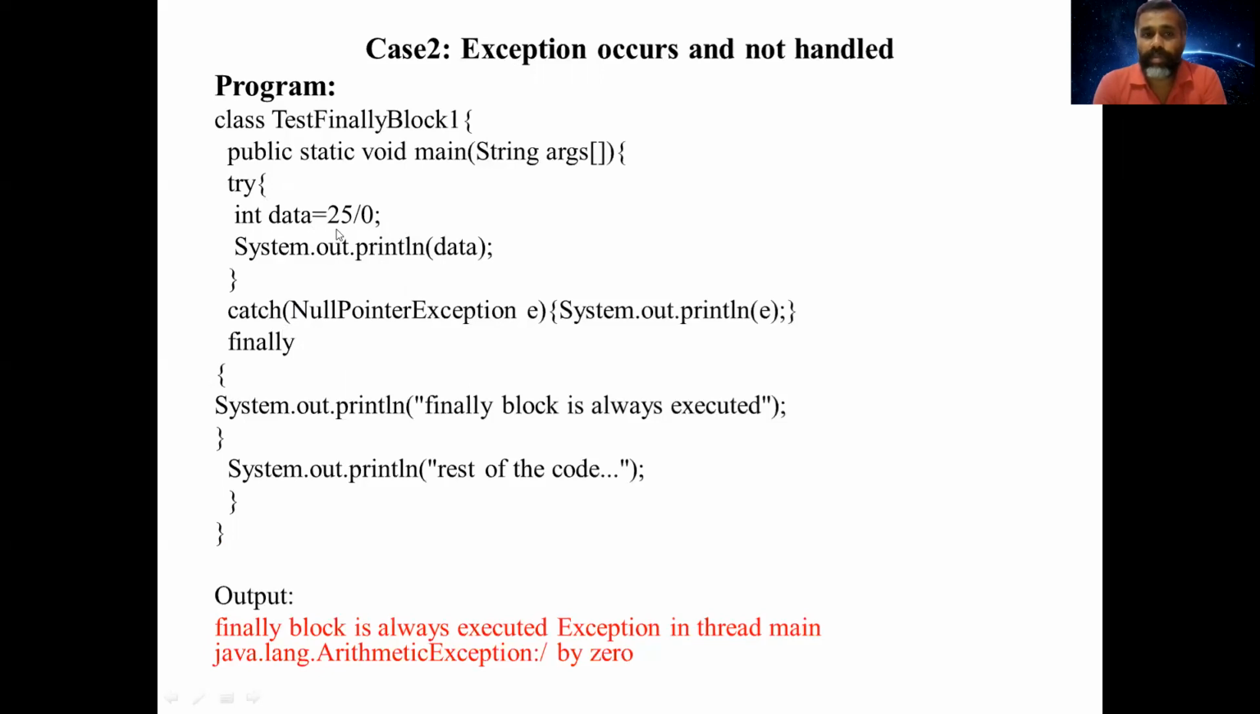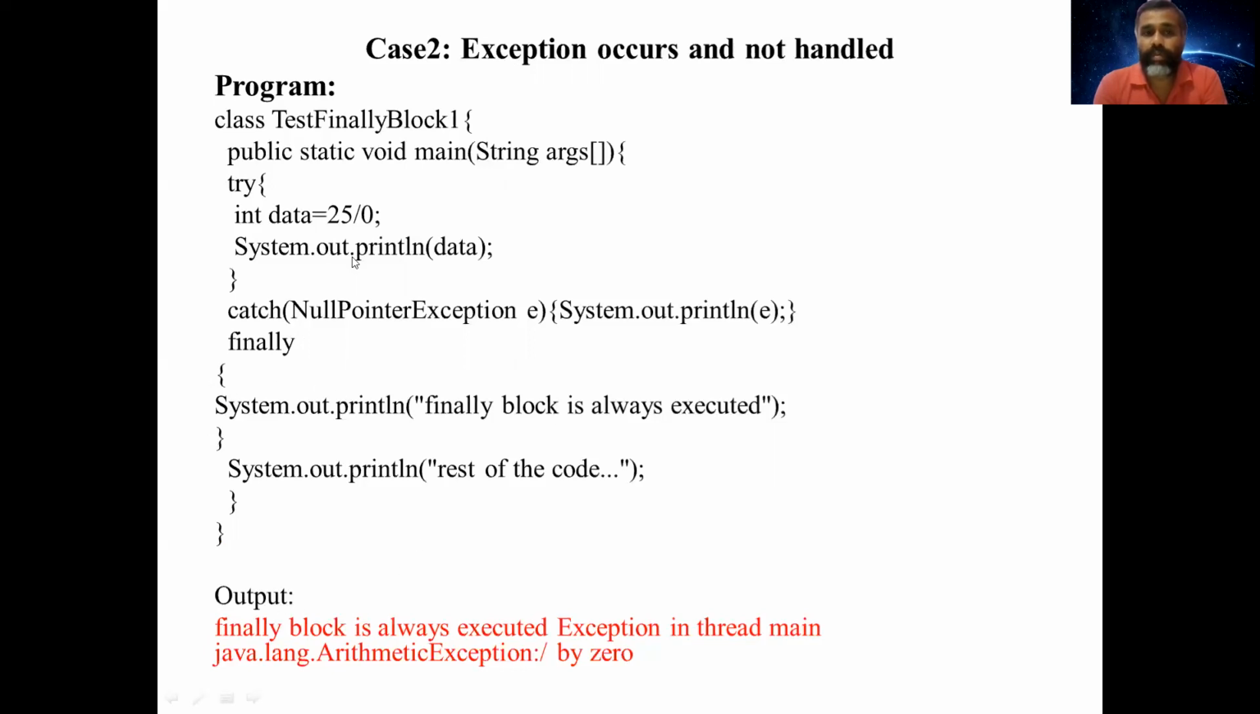So here the exception is occurring, but we are not using ArithmeticException. So here the exception occurs and it is not handled. Even though it is not handled, the finally statement will be executed. So this finally block will be executed.